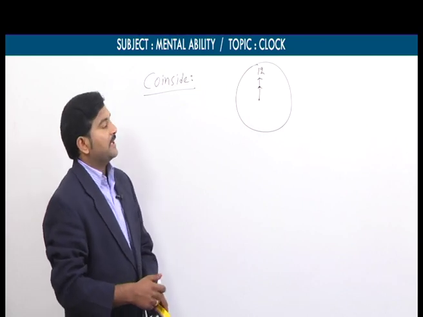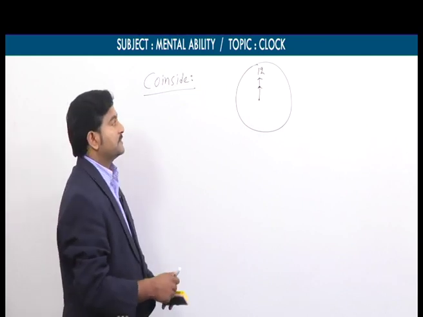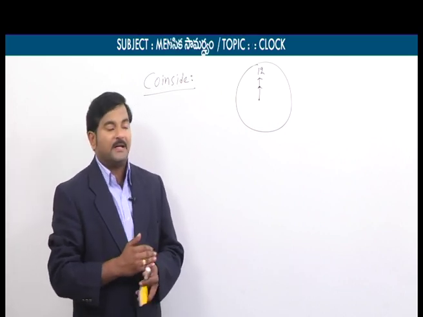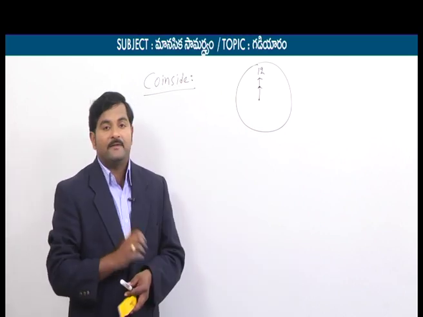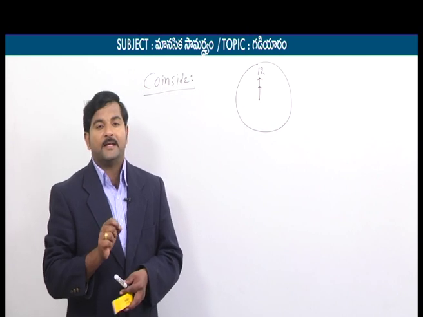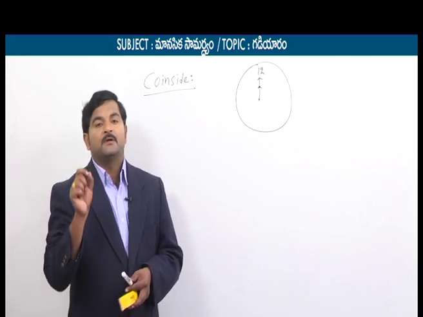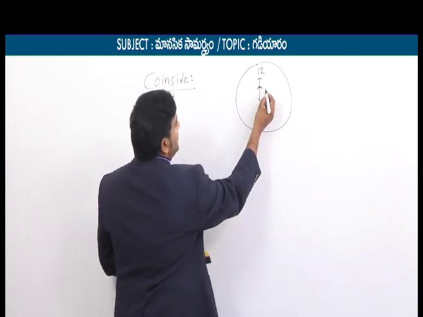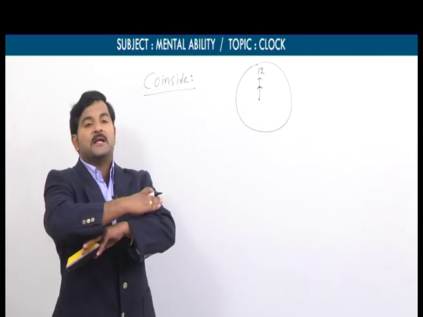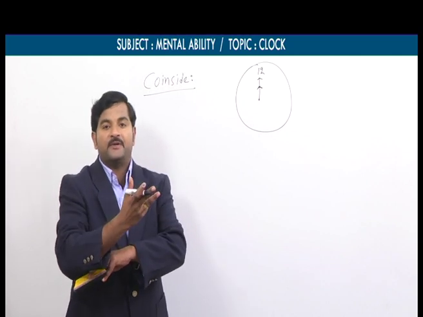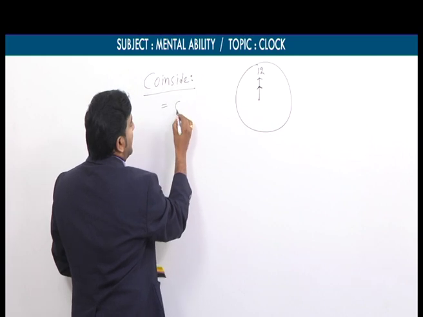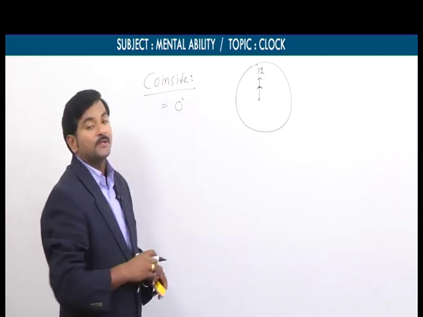So there are 3 points in this coincide concept. Let's say when two hands coincide, the best example is 12 o'clock. When two hands coincide, the angle between these two hands is 0 degrees. By seeing this diagram we can say the hours hand and minutes hand both coincide. There is no angle between these two hands. That's why when two hands coincide, the angle between them is 0 degrees.